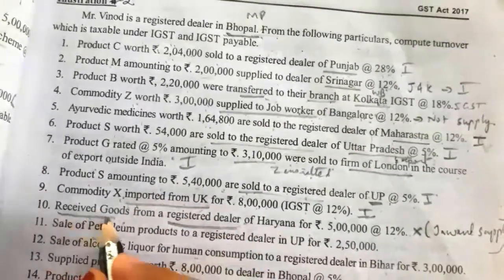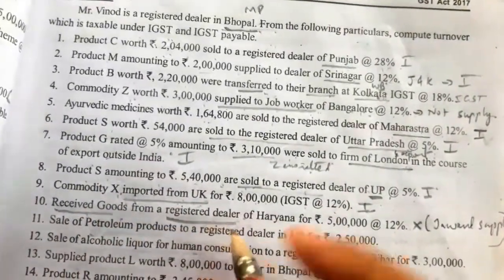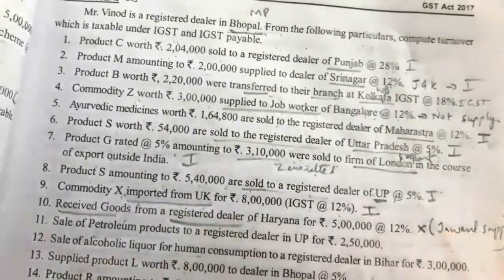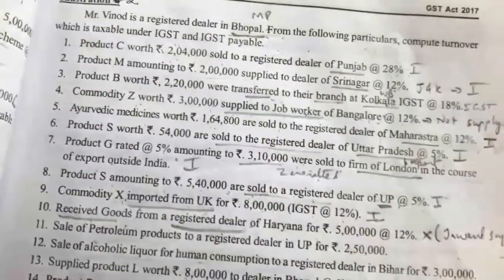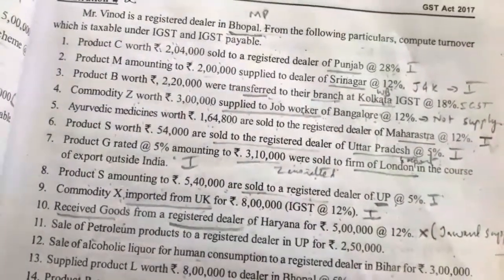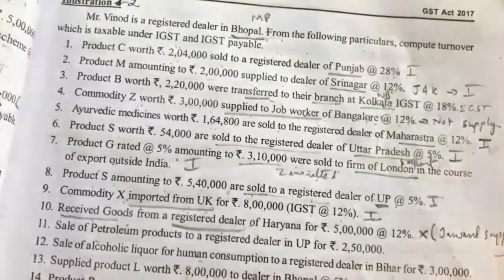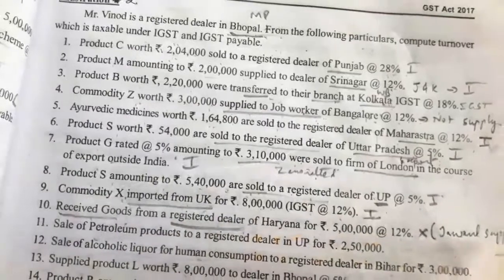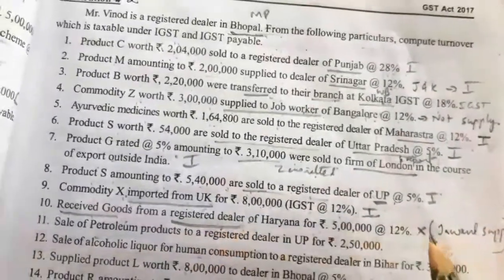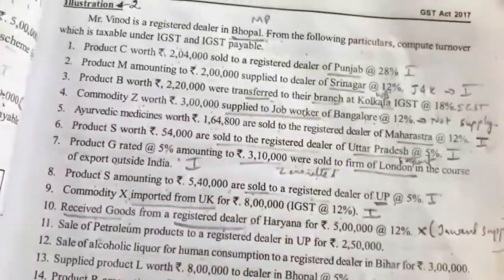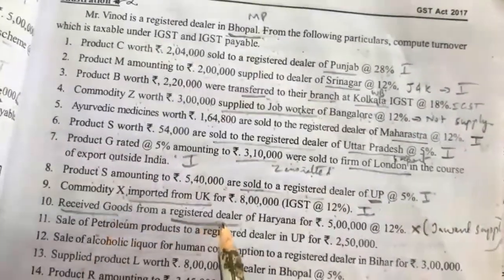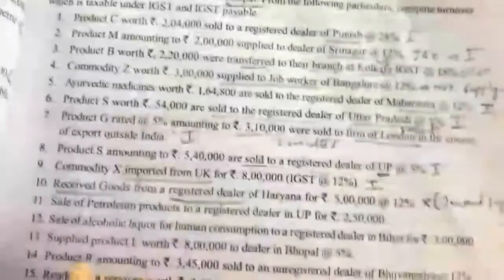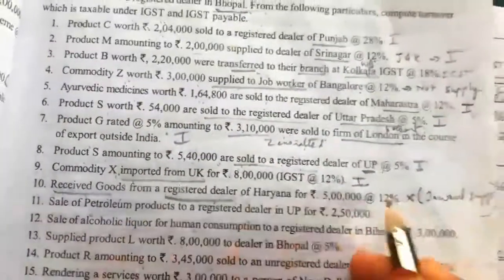So if received goods from an unregistered dealer, then under RCM it is taxable in the case of taxable turnover. But in the case of aggregate turnover, purchases from a registered dealer or unregistered dealer, it is not taken. But in the case of taxable turnover, purchases or received goods from a registered dealer is not taken. From an unregistered dealer we have to pay taxes. So for received goods from a registered dealer, no taxes. It is inward supply, so no tax. So this is not taken.